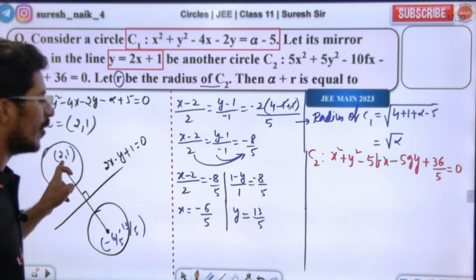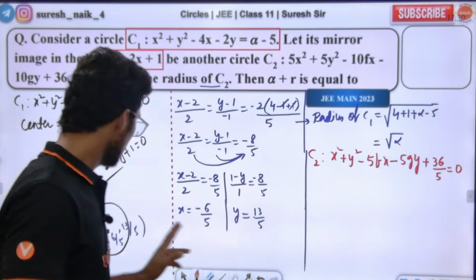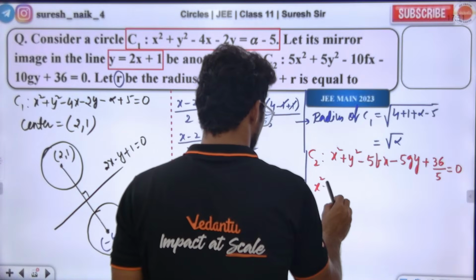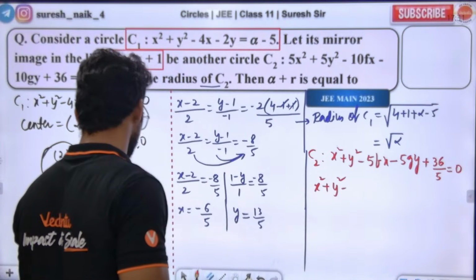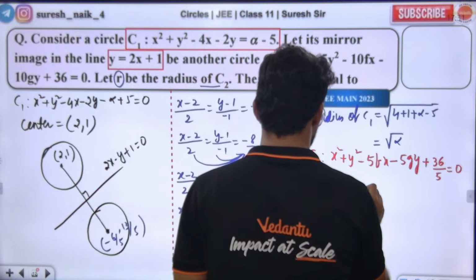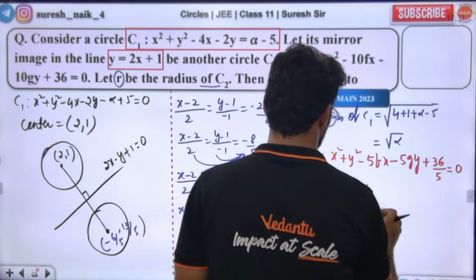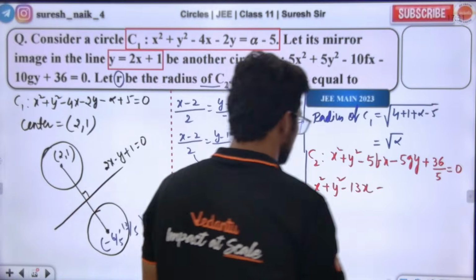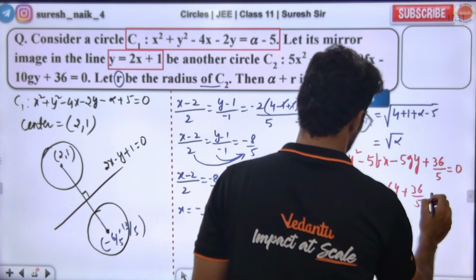Here, x square plus y square plus 2fx plus 2gy, with minus f equal to 13 by 5, the 5s cancel, so 13x. Next, minus g gives plus 6y, plus 36 by 5 is equal to 0.